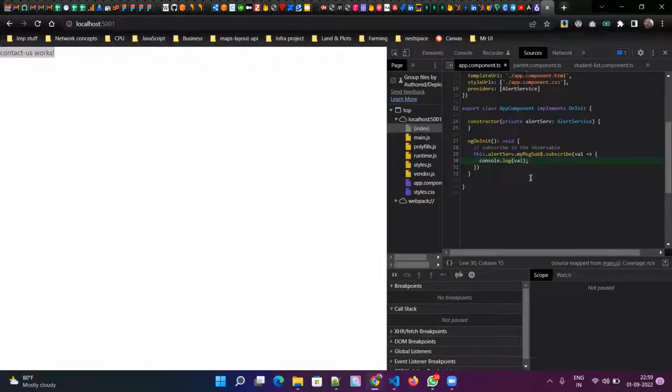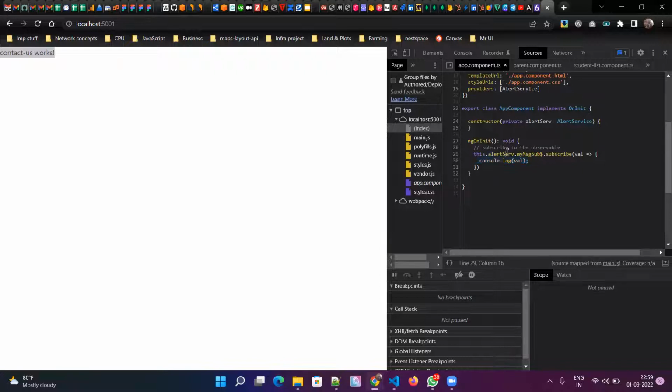Now if we go and see, the component is rendered and it is executed, and here also we can see the data is getting printed. And where this data is getting printed, it is getting printed in app component line number 30. If you click on this, here we are printing data, but the data is not coming from here, right?